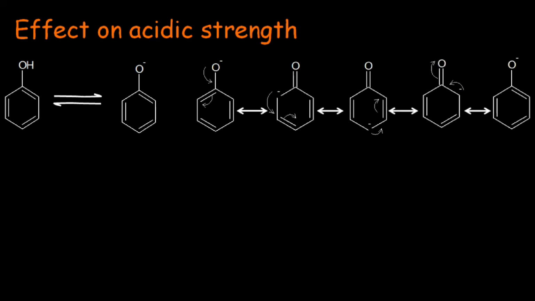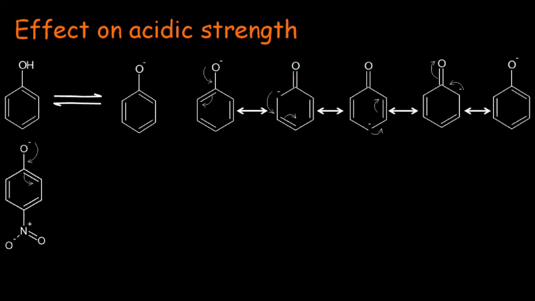These 5 resonating structures contribute to the stability of the phenoxide ion. As the conjugate base of phenol is highly stable, phenol tends to dissociate more and more, increasing its acidic strength. If an electron withdrawing group is attached to the benzene ring system, its acidity further increases.